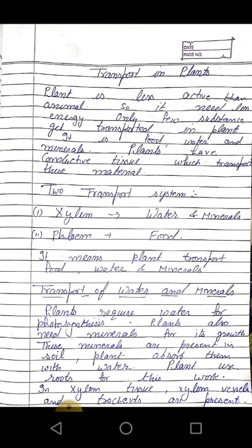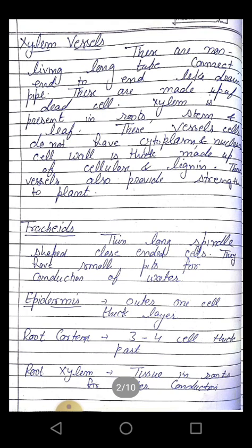In xylem tissue, the two main parts are xylem vessels and tracheids. Xylem vessels are non-living long tube-like structures which connect end to end like a drain pipe. These are made up of dead cells.